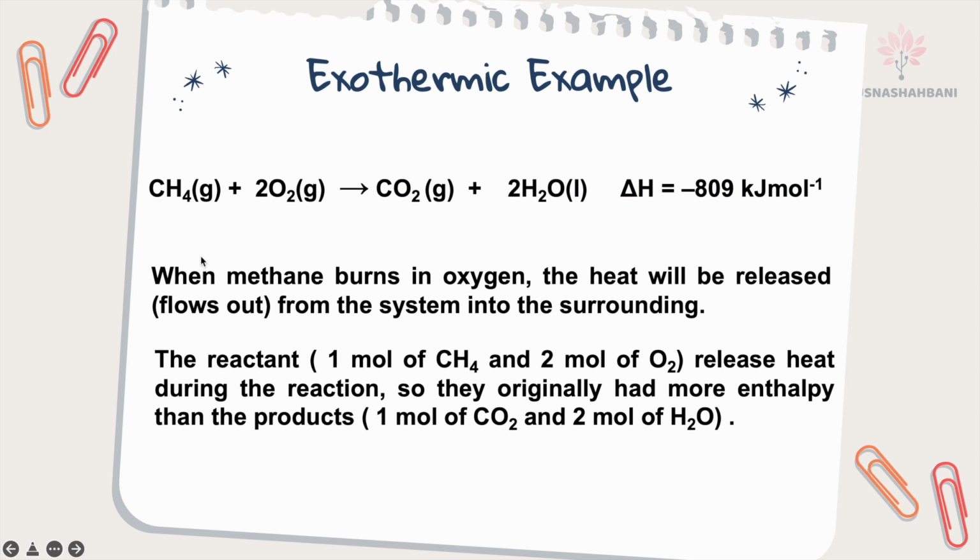Exothermic example: when methane gas burns in oxygen gas, heat is released. Initially there is a particular value of heat, and that heat flows out from the system into the surrounding. It means initially you have more heat, after that you have less heat because heat is released. So when heat is released, delta H is negative.